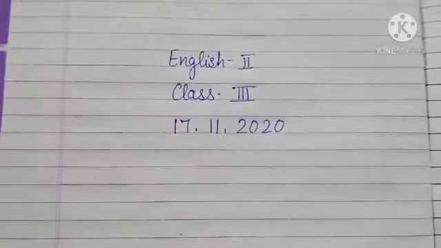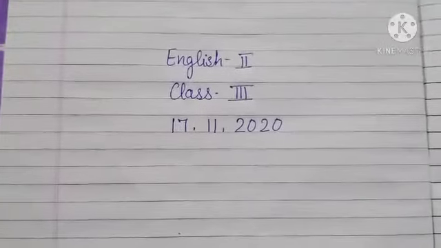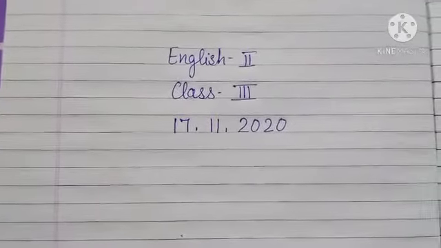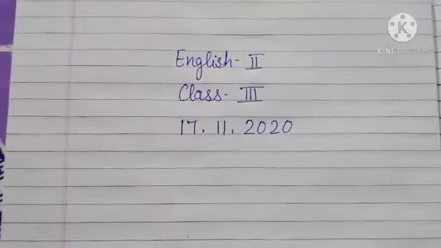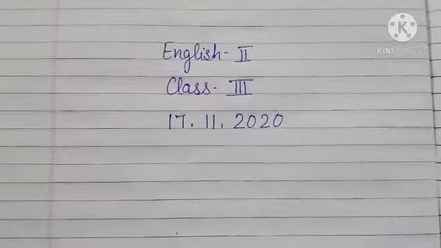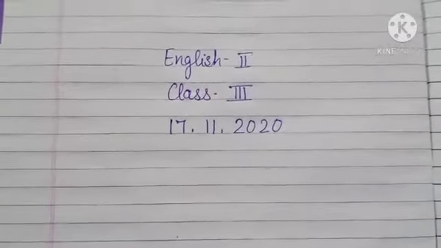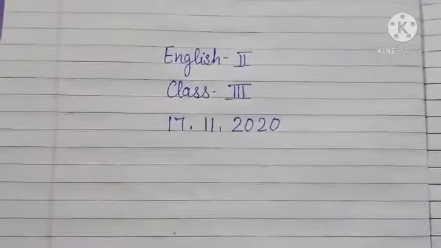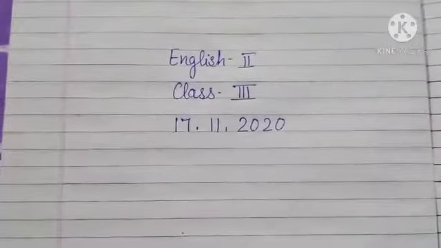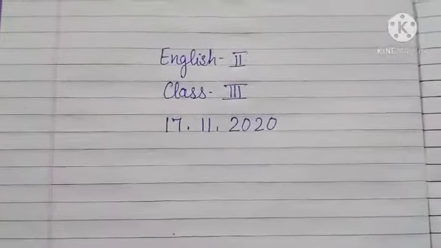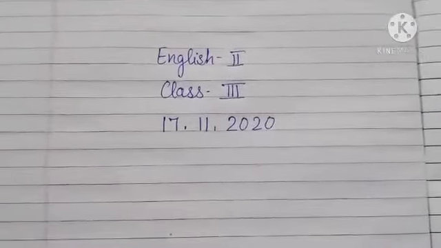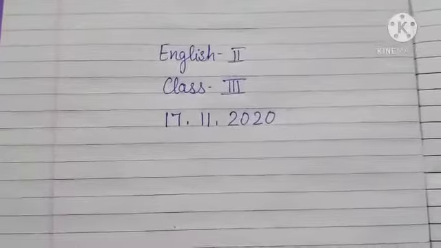One is Daddy's Making Dinner, the other one is Ants, the last one is Mice, and the rest are lessons. From these lessons and the poems, you will get your questions. This is the portion for your second semester exams. We have some portions of worksheet 1 and some portions of worksheet 2. We have already done that.